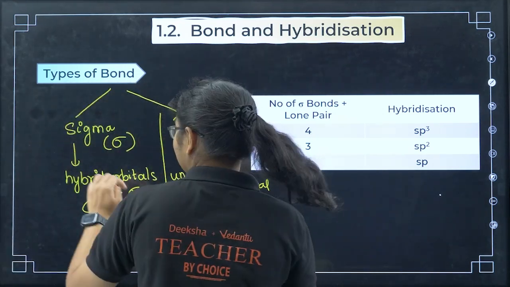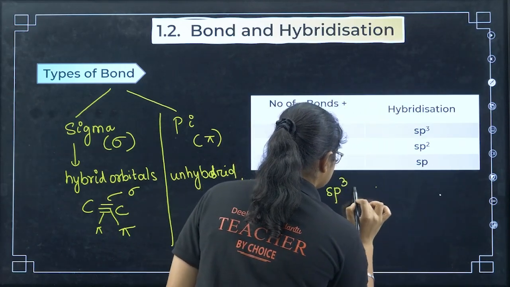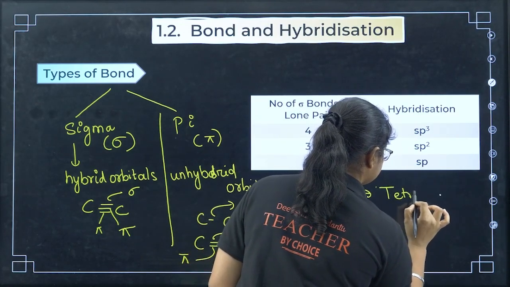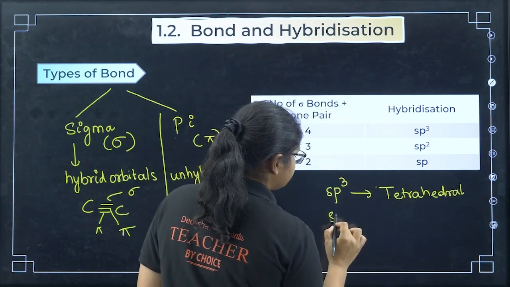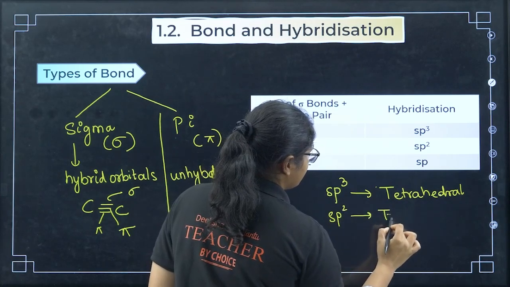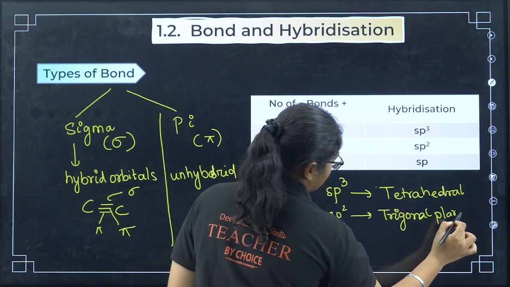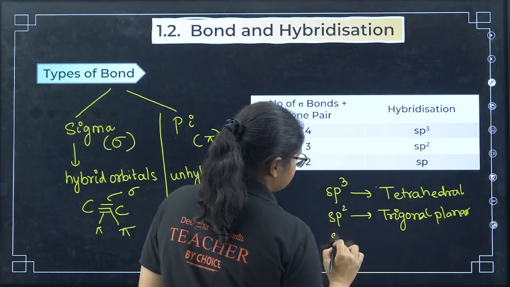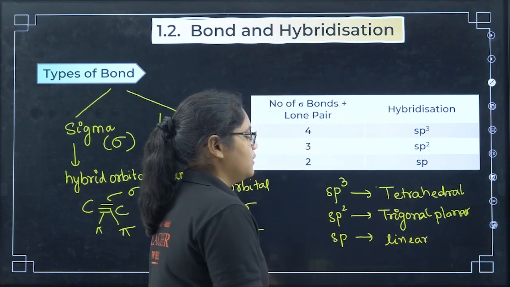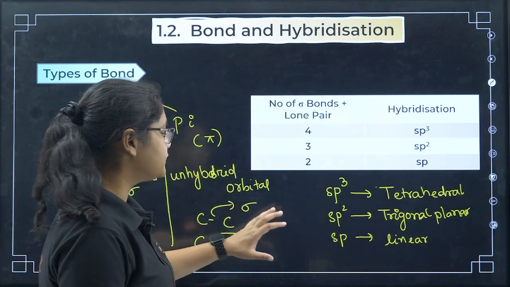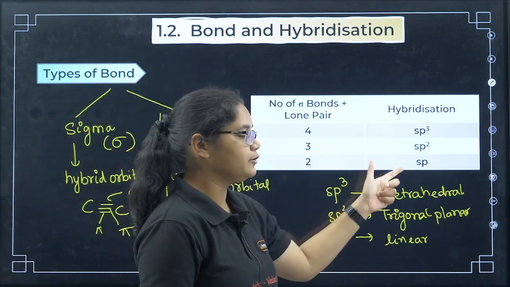And here also let me tell you about the geometry. So for sp3 hybridization, the geometry is tetrahedral. You should remember this one. Then for sp2 hybridization, it is trigonal planar. Then for sp hybridization, it is linear. Clear? Understood? So if this addition comes out to be 4, it is sp3, 3 sp2 and 2 sp.